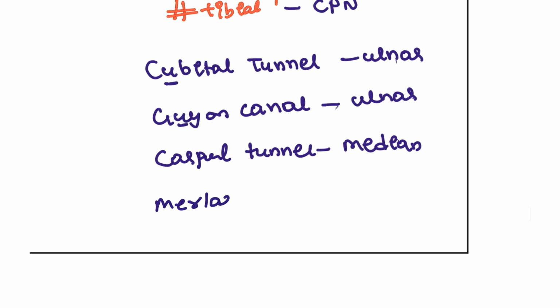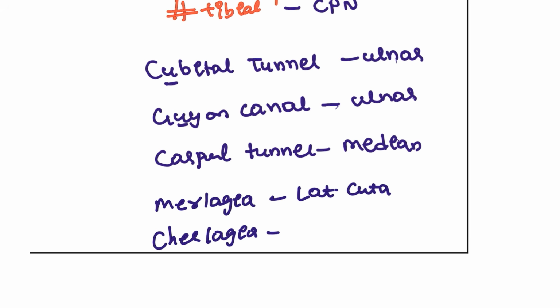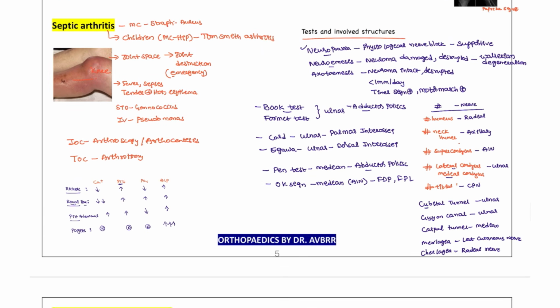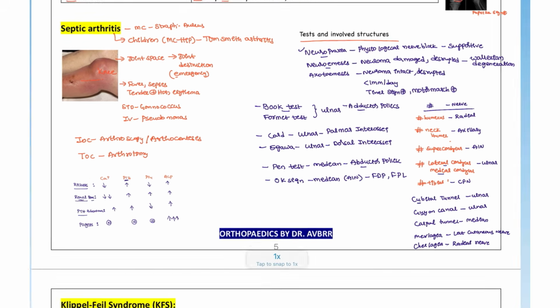One is meralgia and the other one is chiralgia. So this is the pain, meralgia paresthetica syndrome or chiralgia paresthetica. Meralgia is for the lateral cutaneous nerve. And chiralgia is for the radial nerve. So these are direct questions that can also be asked in the examination, so please don't forget to read these important points.